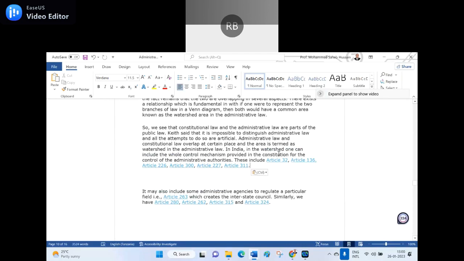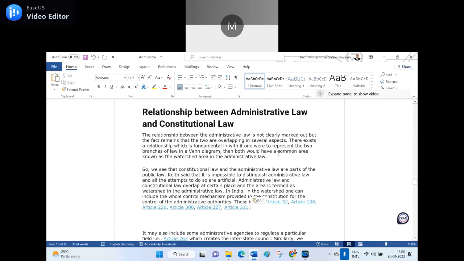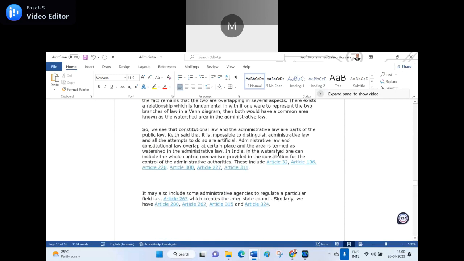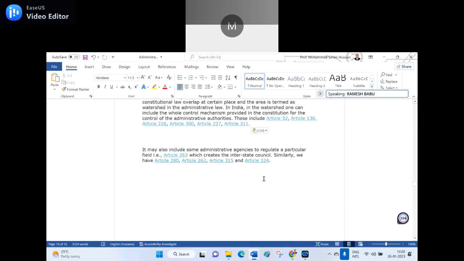Okay, now I can also frame another question in this manner. It may include some administrative agency to regulate a particular field, that is Article 263, which creates the Interstate Council. Similarly, we have Article 280, Article 262, Article 315, and Article 324. I may give at least either 14 or 16 articles in addition to 315.